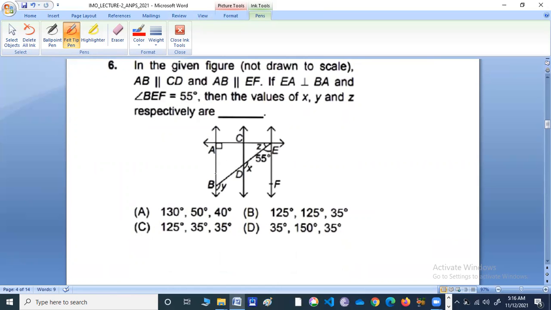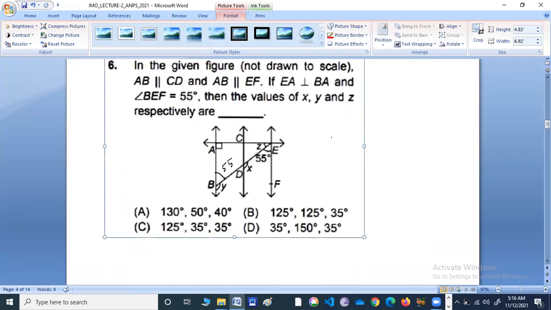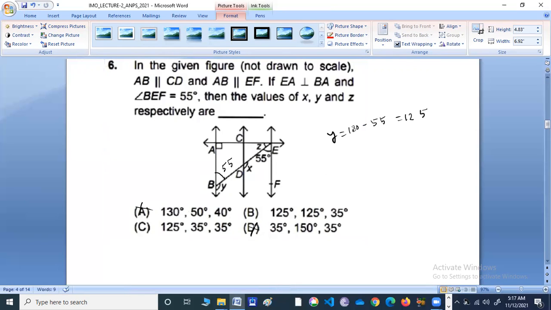Okay, so this is 55, alternate interior angle, so this is 55. So therefore y becomes what? Y becomes 180 minus 55, 125. So A and B cannot be true. Next, if this is y, then y and x would be equal, right?